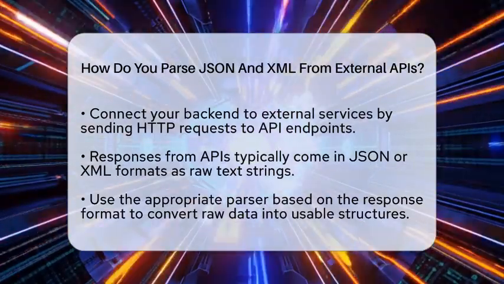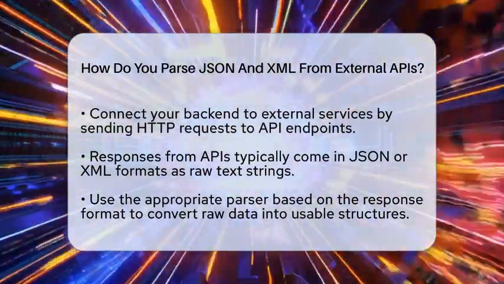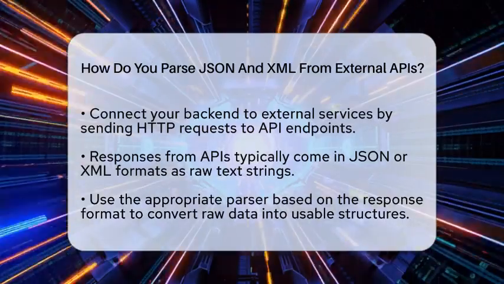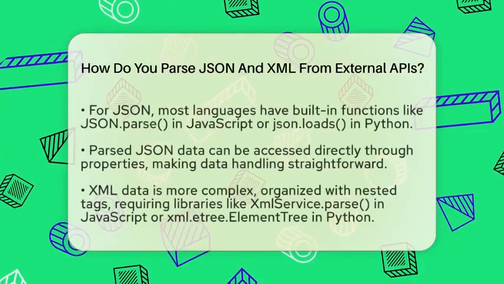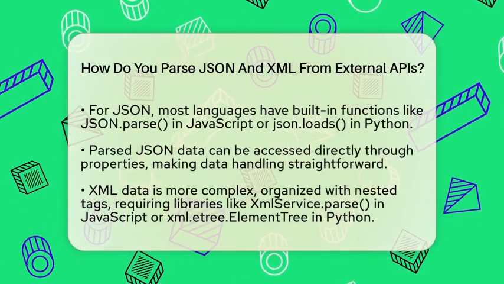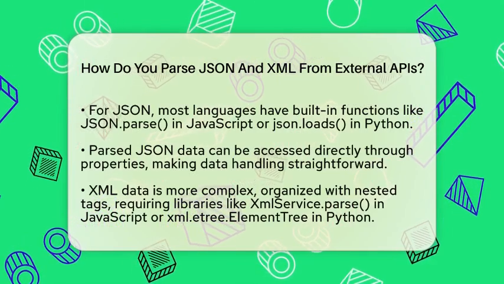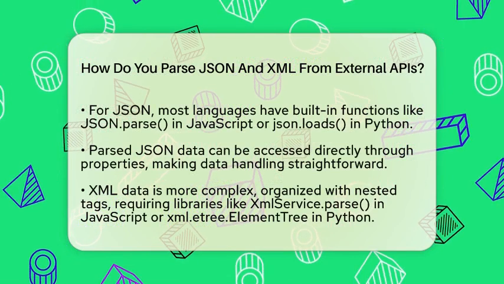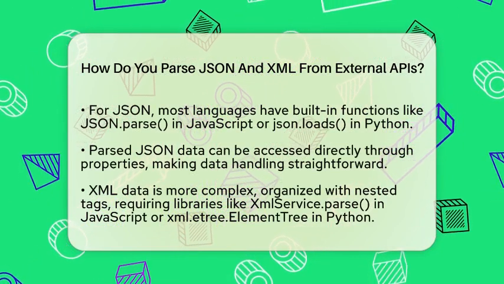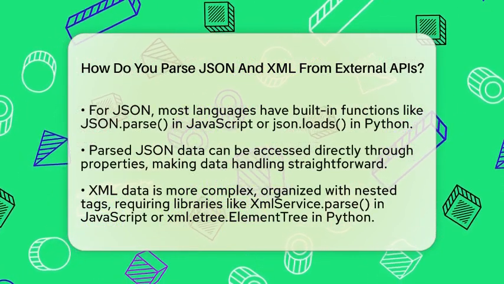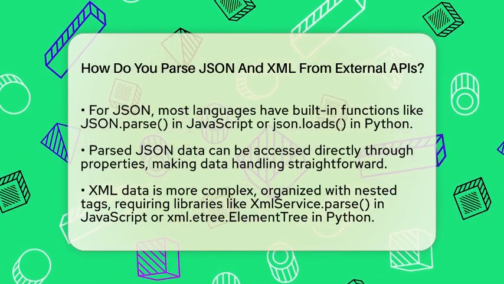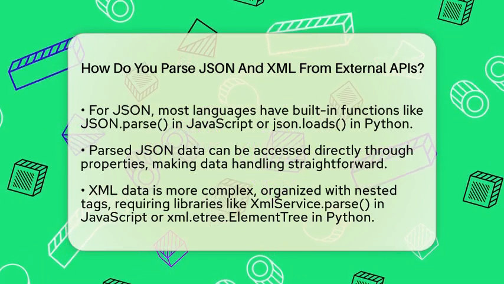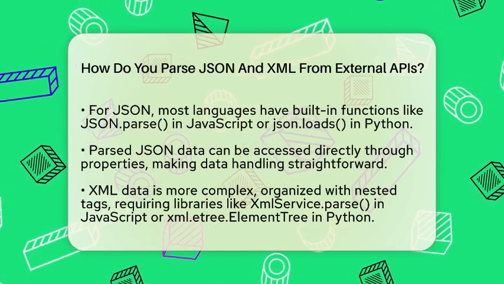For JSON, it's a lightweight, text-based format that's easy to work with. Most programming languages have built-in functions to parse JSON. For example, in JavaScript, you use JSON.parse to turn the JSON string into an object. In Python, you use json.loads. Once parsed, you can access data properties directly, like username or order total. This makes working with JSON straightforward and quick.